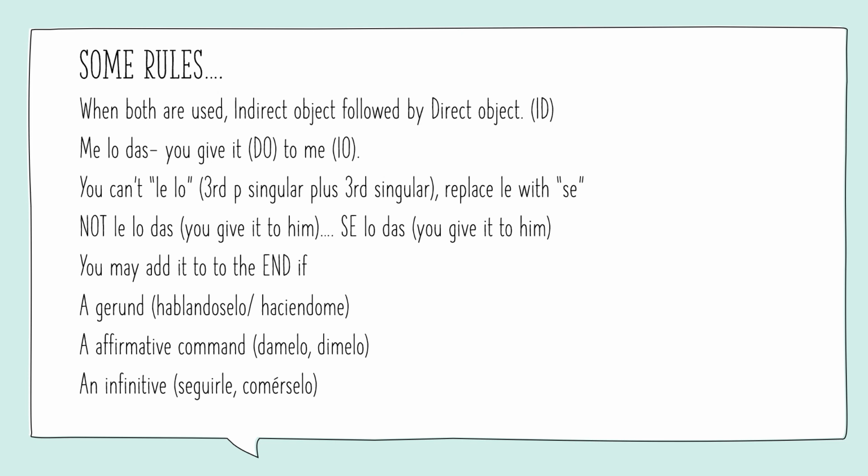If it is an affirmative command, so if it's a negative command, it's going to go up front, but if it's an affirmative command, they're going to be attached to the back. Dámelo, dímelo. And the final is an infinitive. You can add those to the infinitive. It's kind of rare to see both. It's kind of like this up here at the gerund. You don't typically see both attached to them, but it happens. So for example, we have seguir. There's your infinitive verb, and then le is the indirect object attached to the end. Seguirle. Comérselo.